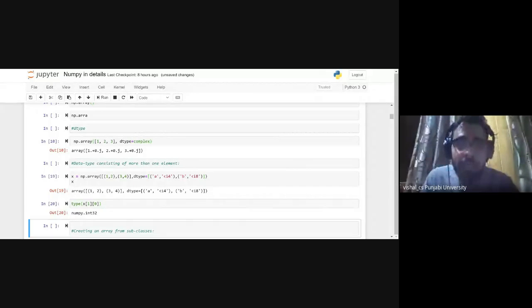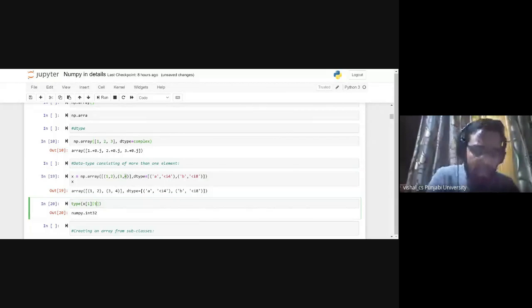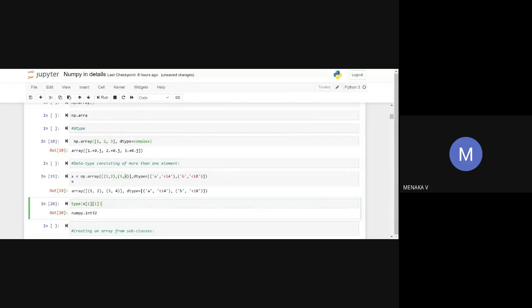Now if I want to see the data type of 2 or of 4, what will be its data type? Suppose I want to see the data type of 1. What will be its data type? 64.